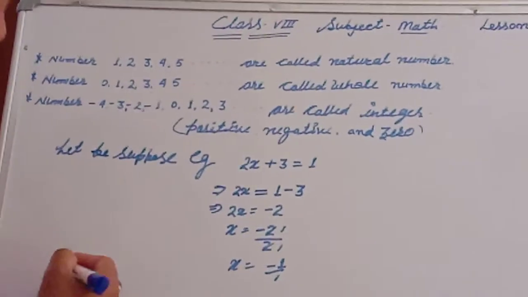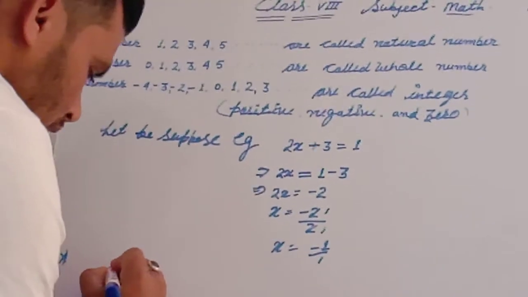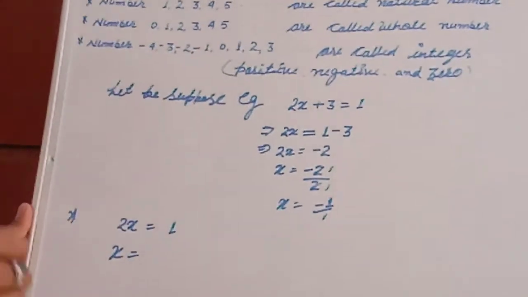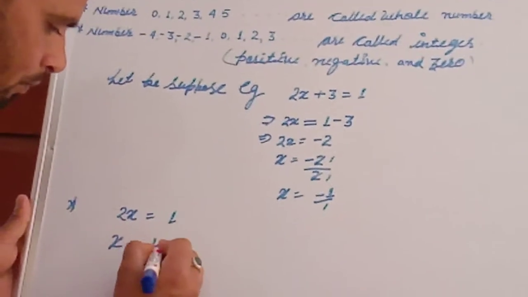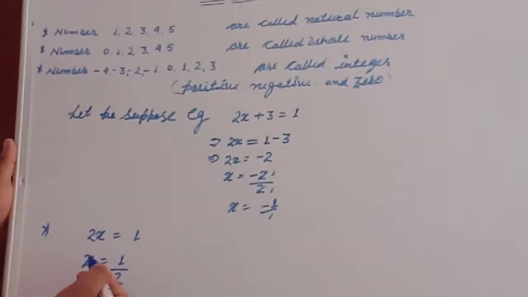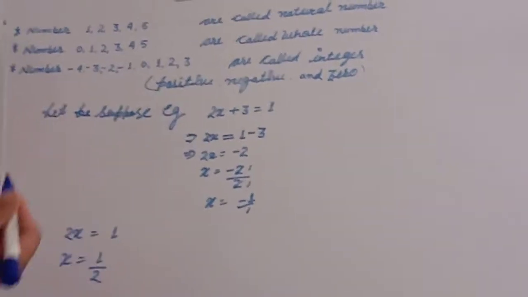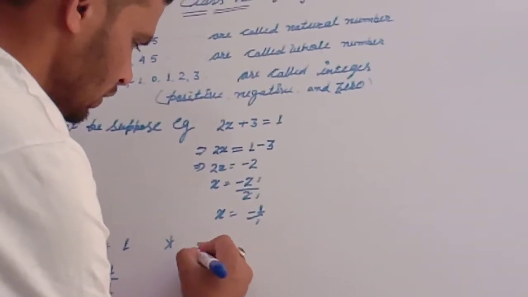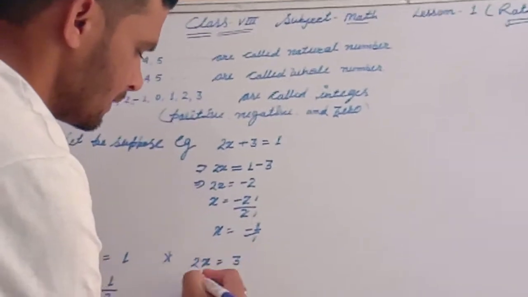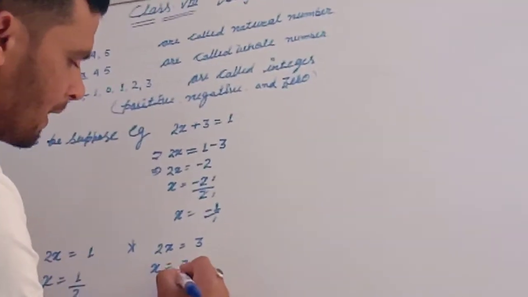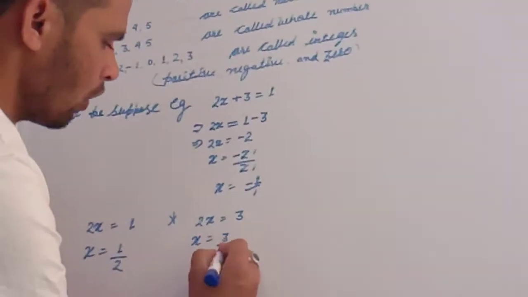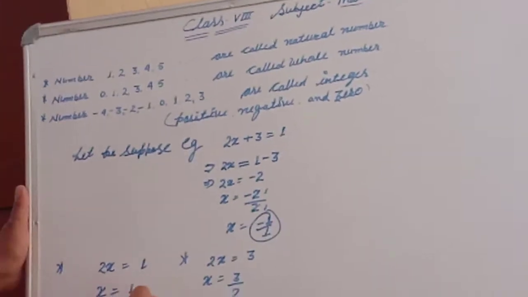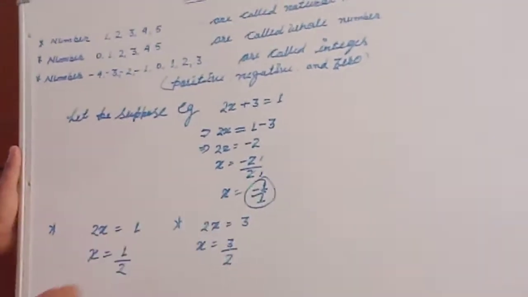Take some examples. If 2x = 1, then x = 1 by 2. Similarly, if the equation is 2x = 3, then x = 3 by 2. Look here, all the values of x: -1 by 1, x = 1 by 2 and x = 3 by 2.